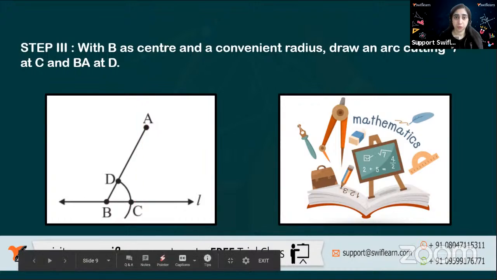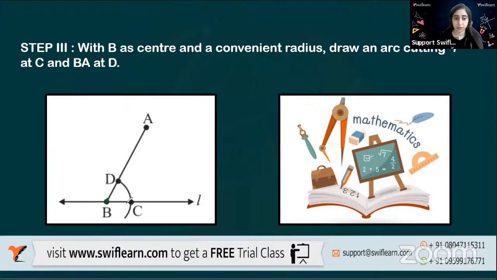This is the center, and this is where I'll draw the arc. I'll put the center, take this amount, and draw an arc. When I draw the arc here, I'm cutting the line L. With the same distance, without changing, I'll cut and meet it at the point D. Okay.